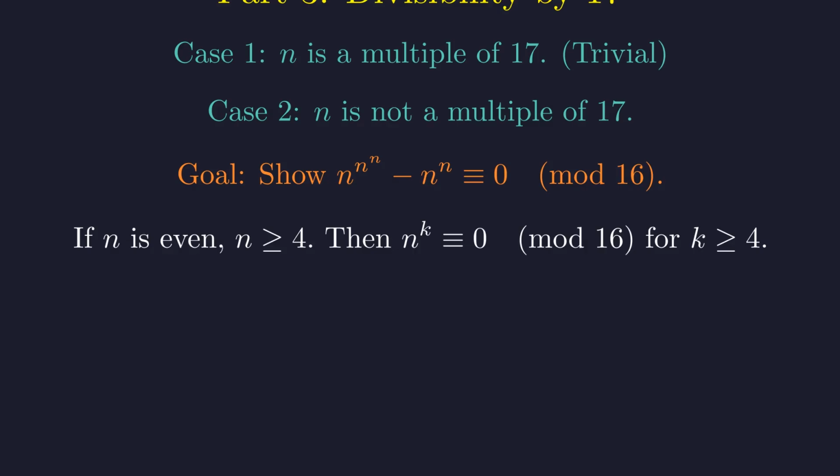If n is even, n is at least 4. Any power of n greater than or equal to 4 is divisible by 16. Both of our exponents are vastly larger than 4, so the difference is 0 modulo 16.